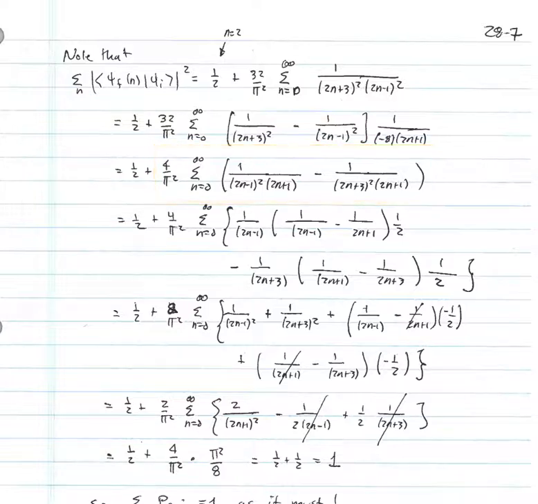Again, we're going to use partial fractions, and we're going to re-express this as 1 over 2n minus 1 times 1 over 2n minus 1 minus 1 over 2n plus 1 times 1/2 minus 1 over 2n plus 3 multiplied by 1 over 2n plus 1 minus 1 over 2n plus 3, again multiplied by 1/2. And we now collect up all of our terms.